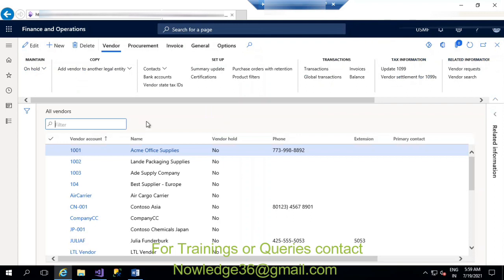You want to see this information in Visual Studio, because in the development environment we have to do everything in Visual Studio, right, not in the client. So how do you see this vendor information in Visual Studio? Just right click, and you can see the form information, and the form name is VendTable. This form comes under VendTable, okay. So I'm closing this for now.